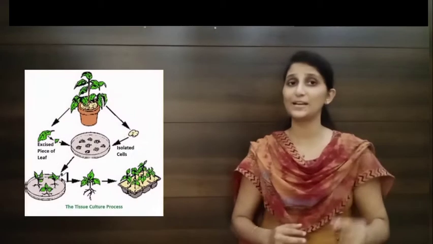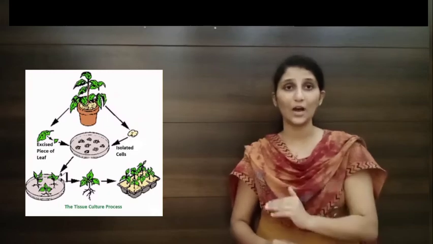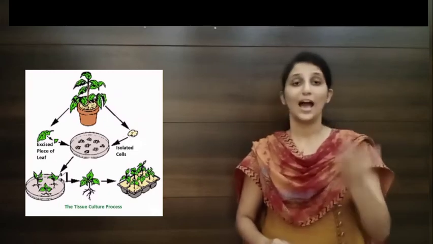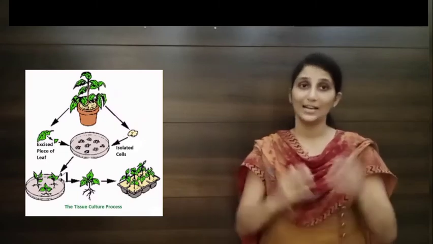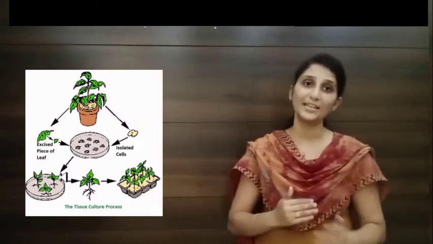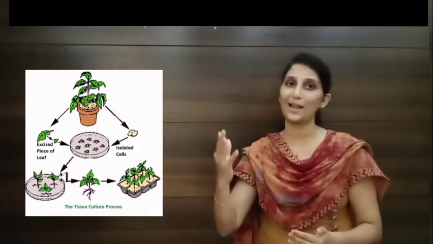So the growing tip is taken, and from there the separating tissue is taken out and placed in an artificial medium. Once it is placed there, it grows into a mass of cells called callus. Then the callus is transferred into another medium containing hormones, where it undergoes growth and differentiation and grows into a plantlet, and the plantlet is transferred into the soil. This is a very important technique to grow a large number of ornamental plants. I hope tissue culture, the procedure and its advantages are very clear to you.